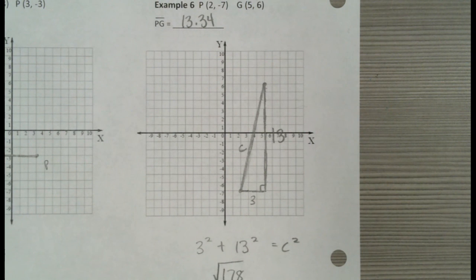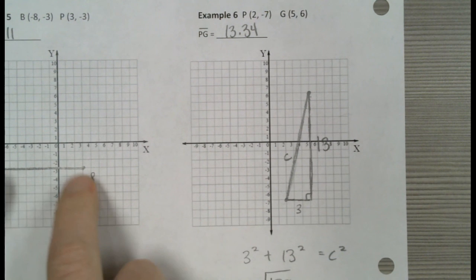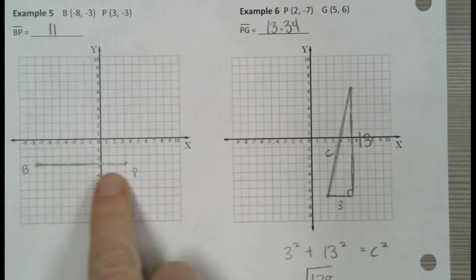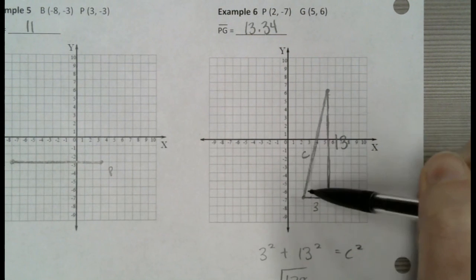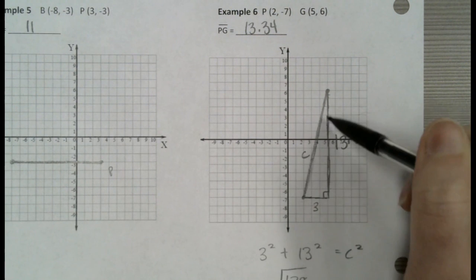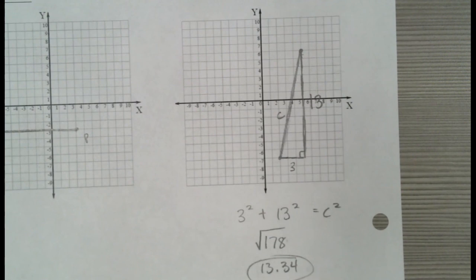Okay, again, I just want to repeat one more time. First thing, make sure you graph your points correctly. If you can count, count. If you cannot count because you've got a slanted line, that's whenever you draw your right triangle, count the 2 sides, and then you do the Pythagorean theorem, which we spent lots and lots of time doing, so we should all be good on that.